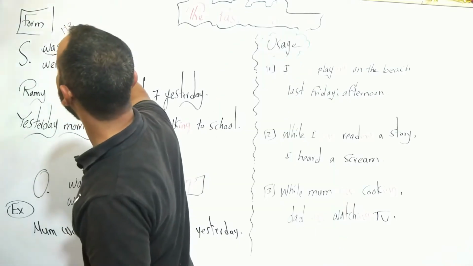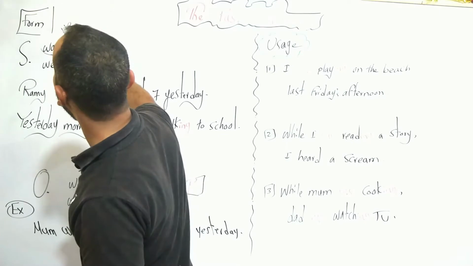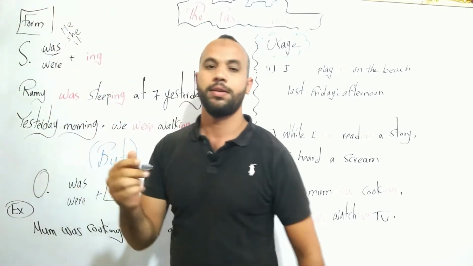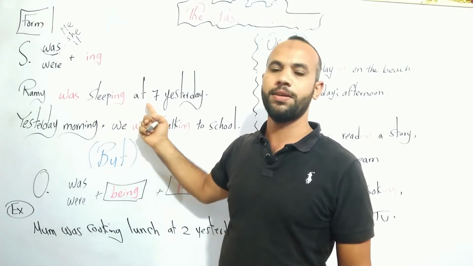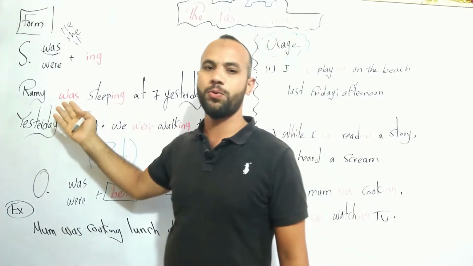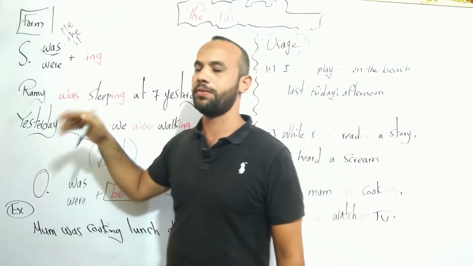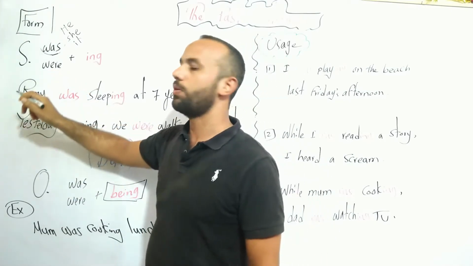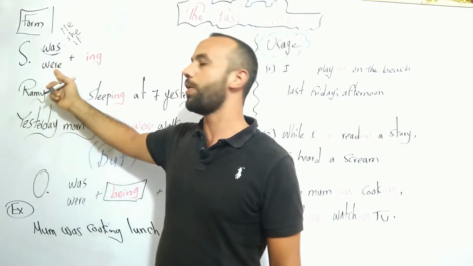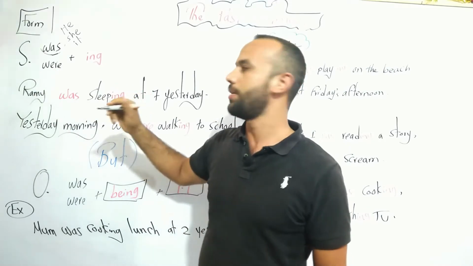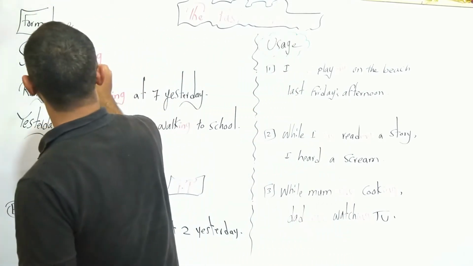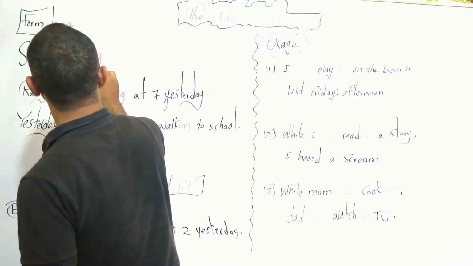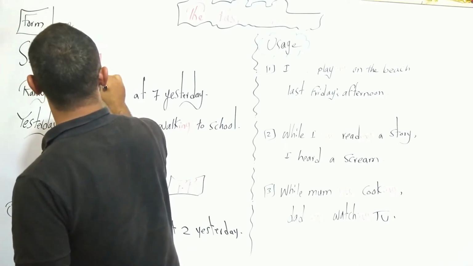Singular, he or she or it, takes was, like Rami was sleeping at 7 yesterday. And when we use the plural, we use were plus ing. Plural, like we, they, or you.